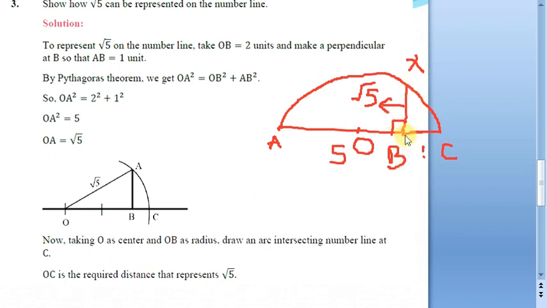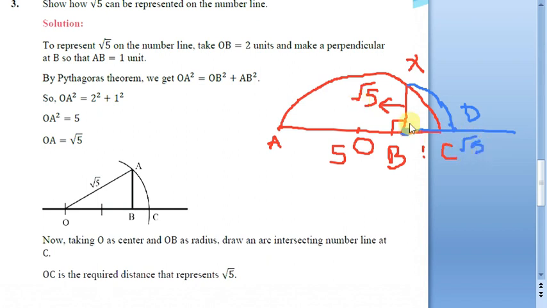Now what I will do is start afresh from 0 here. If you assume this as 0, start the number line from here, and with this BX as the radius, project it onto the number line. So this point, let us say D, will give you, if you assume this as 0, 1 is in between, and root 5 will be greater than 2. Why? Because the square root of 4 is 2, and the square root of 5 has to be more than that, so it will cross 2, and somewhere you will get your point D. So that is exactly root 5 that we can locate on the number line.